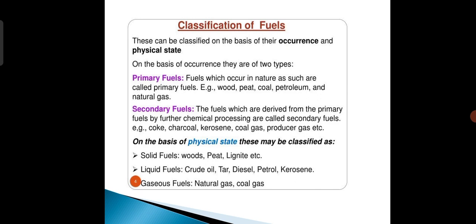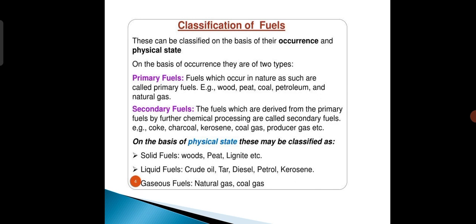Next point, secondary fuel, that is artificial fuel. The fuels which are derived from the primary fuel by further chemical processing are called secondary fuels. For example, coke made from coal, charcoal from wood, kerosene from petroleum, coal gas, producer gas, etc.